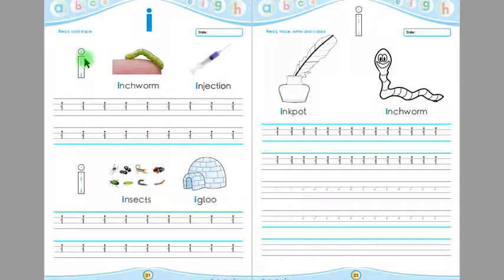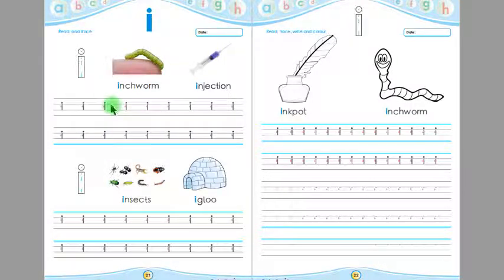Children, now you have to trace this A 5 times. Remember, children, you will put your pencil on the starting point and then you will follow the arrows. After tracing this A 5 times, children, now you have to trace A in between these 4 lines.